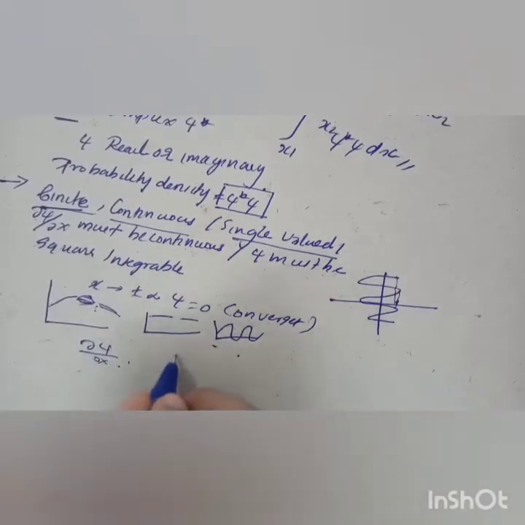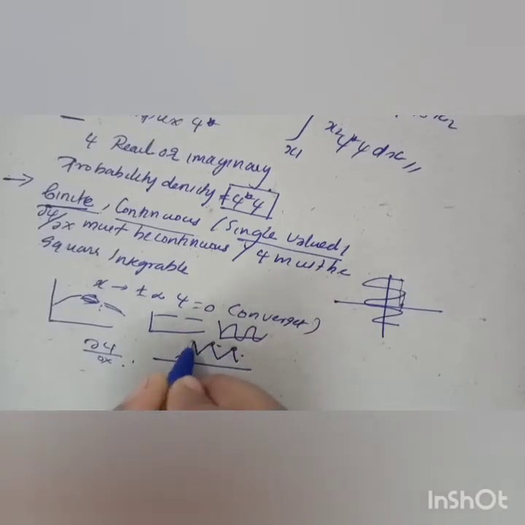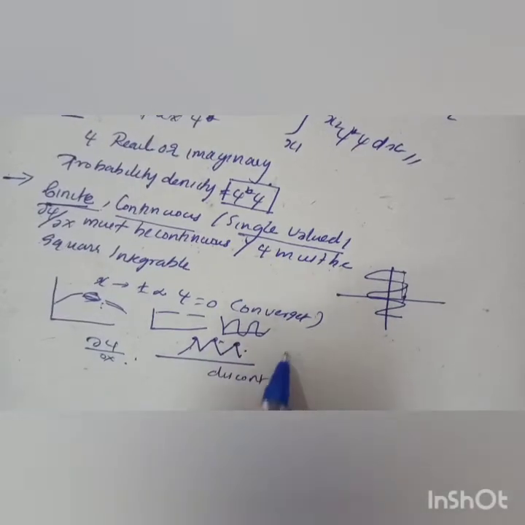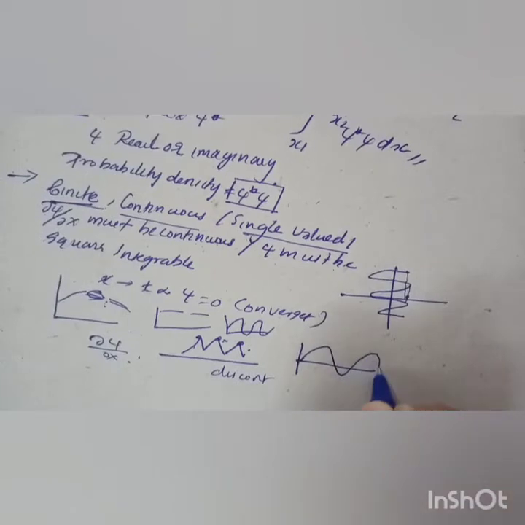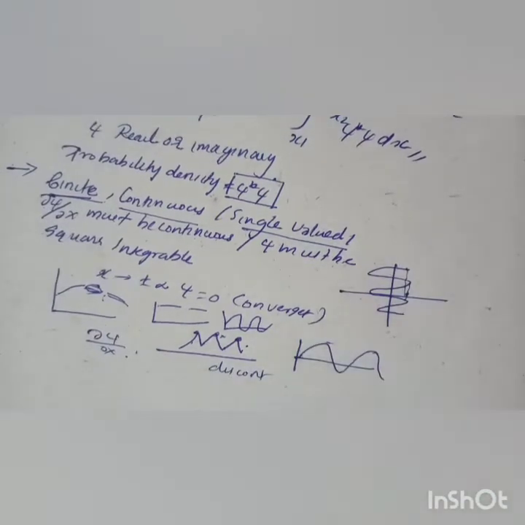That means if you have a curve with sharp edges, dou psi by dou x is discontinuous there. So you need a wave function without sudden changes, so that it is continuous.